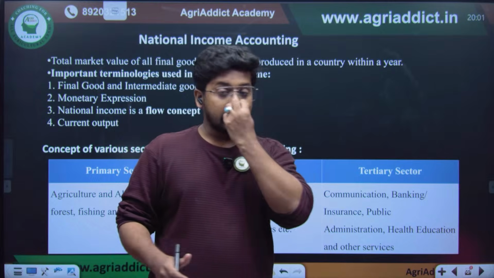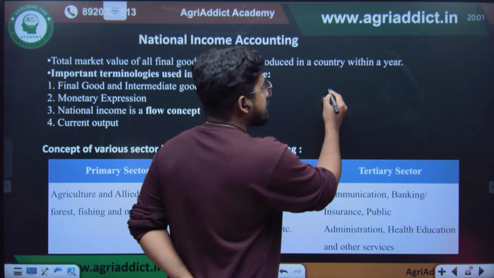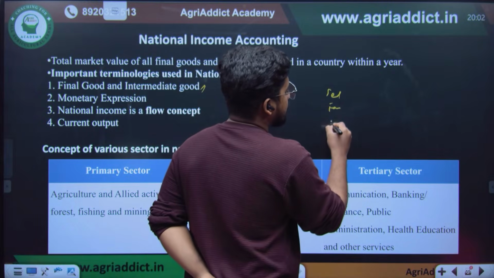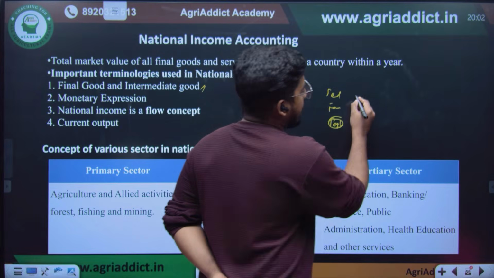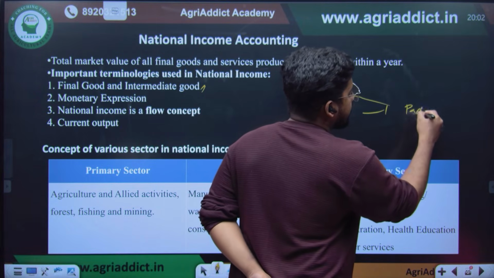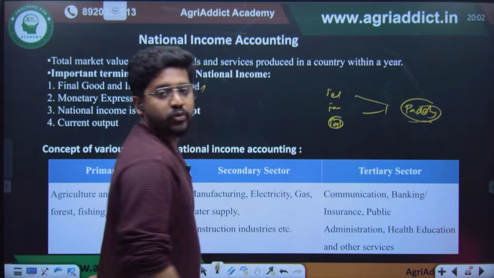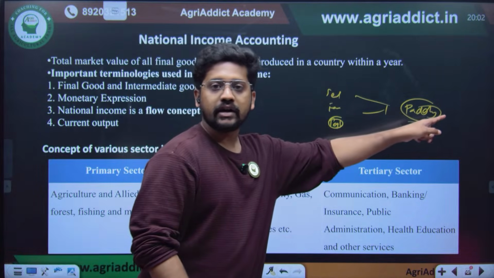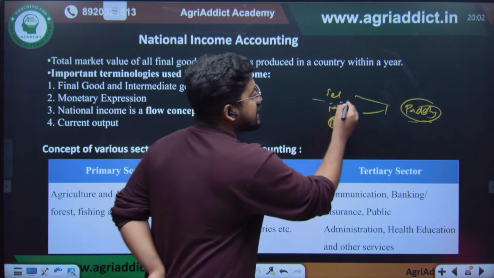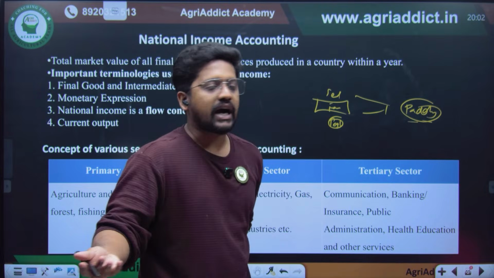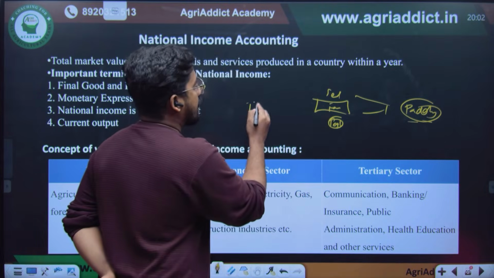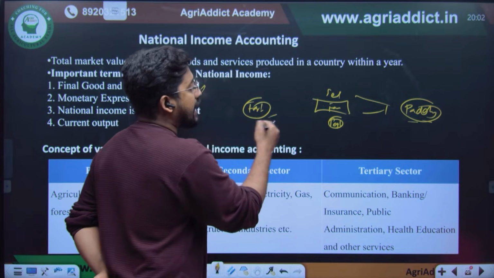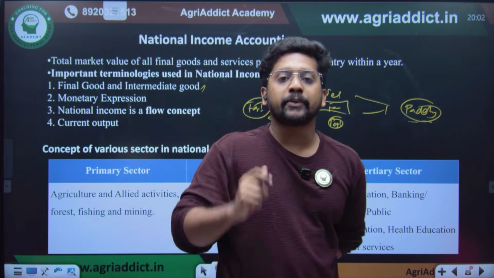But imagine that in paddy production, we will be using seeds, fertilizers, pesticides, etc., right? And we will be producing paddy. So in this industry, paddy will be the final output. So this is the final good. But at the same time, the fertilizer that we have used here, maybe urea, is actually another final product, right? Fertilizer is actually the final product of another industry, maybe the urea producing industry.